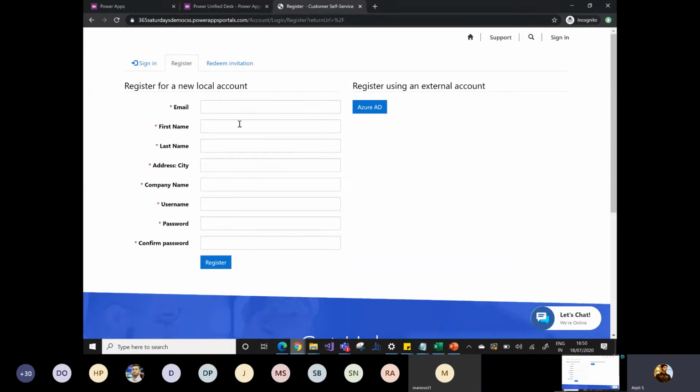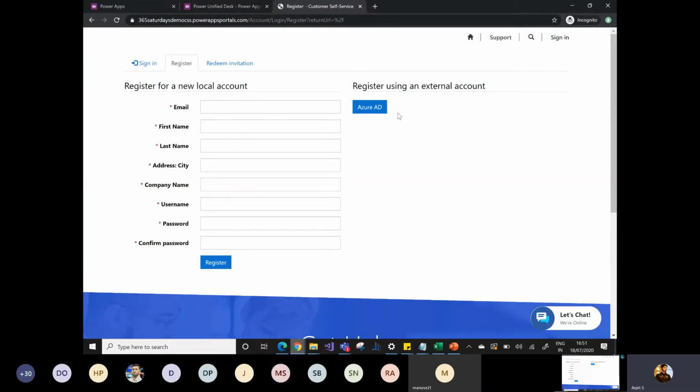So in case of a local account, I need to provide the information, and all the information will be stored in my Dynamics 365 contact record. But in case of external, I can simply use the Azure AD authentication. I can use Facebook, LinkedIn, Twitter, and Gmail. So there are a lot of external authentications that I can easily use to authenticate.